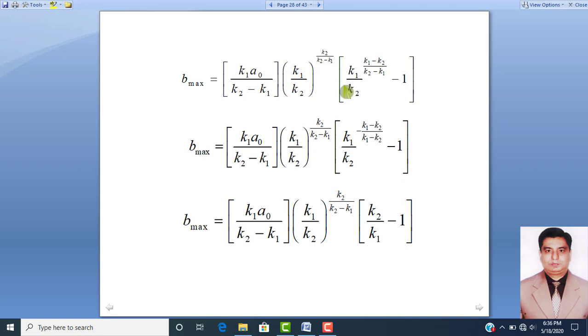Now, dear students, if we solve it further, you can say that Bmax is equal to K1 A naught over K2 minus K1 into K1 over K2 raised to power K2 over K2 minus K1 into K2 over K1 minus K1, because we have taken this term K1 over K2 raised to power this as a common term. So the remaining amount here will be K2 minus K1.